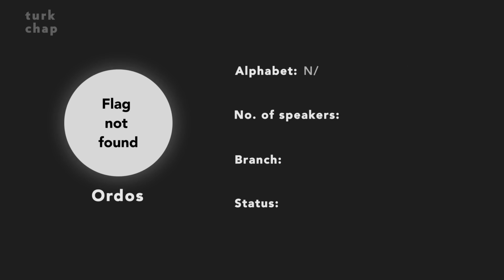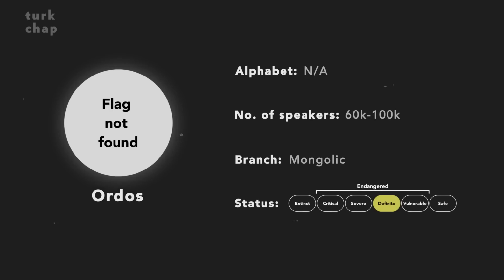Ordos does not have a strong written tradition, however the traditional Mongol script is often used to write this language. Unfortunately, we cannot really talk about a precise range for Ordos speakers, however based on all the information I've read, I can say that probably between 60 to 100,000 people speak this language today. Ordos belongs to the Mongolic branch. The status of this language is definitely endangered.